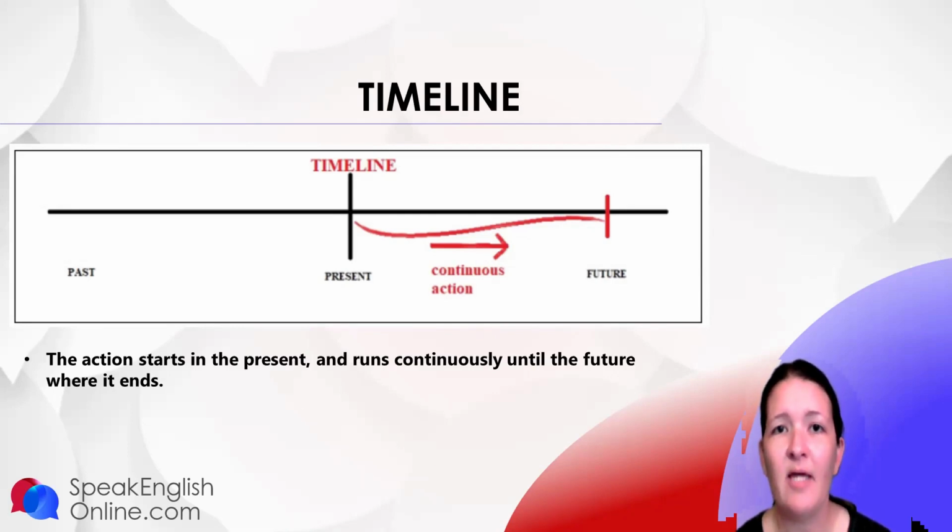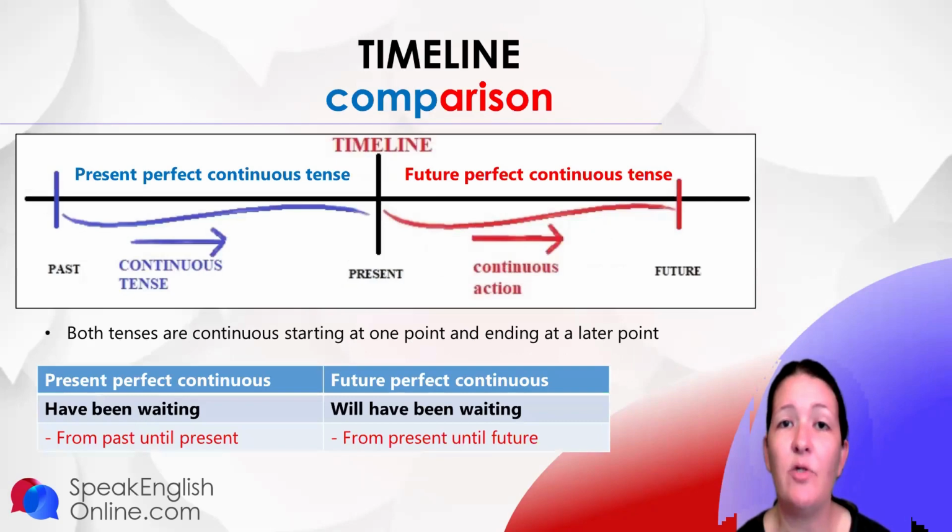Now let's do a comparison with a tense maybe you are more familiar with, which is the present perfect continuous tense. I've marked that in blue on this timeline. The present perfect continuous shows from the past and it continues into the present, just like the future perfect continuous, except that the future perfect continuous starts in the present and continuously moves into the future. The only difference between these two tenses is that the future perfect continuous uses will. But in essence, they work exactly the same way.